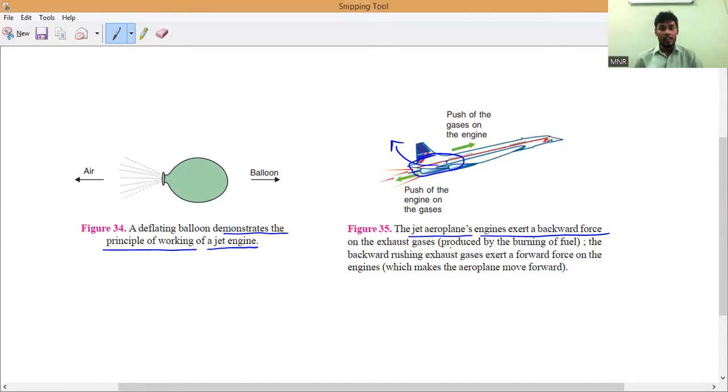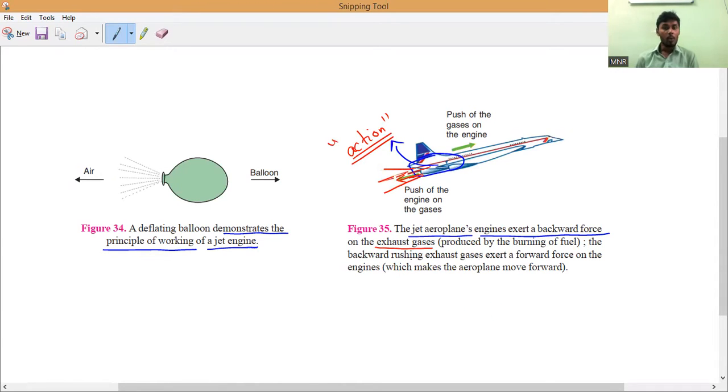Now, when the engine is at the back side, it exhausts gases. Inside, they fill it with fuel, jet fuel. When it burns, it releases a large amount of gases in the backward direction. That is what we call action and reaction. We are exerting force on the gases, we are releasing the gases. That is what we call what?